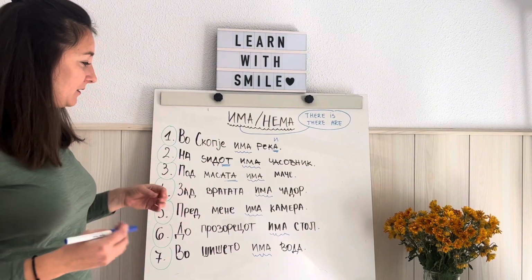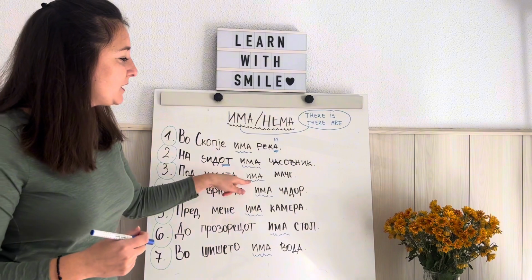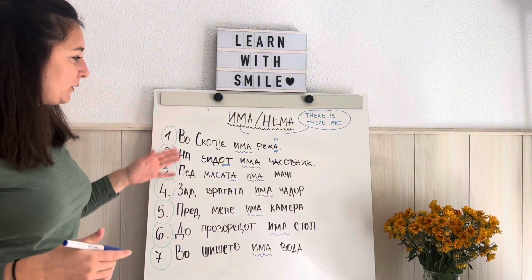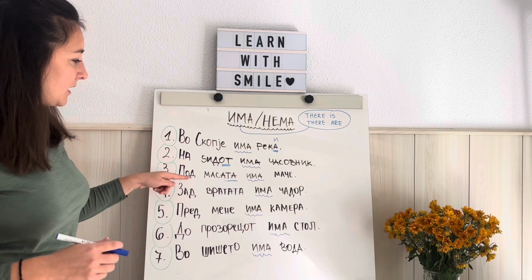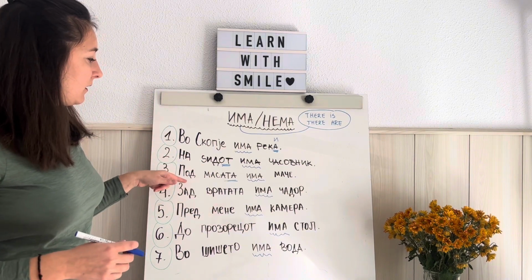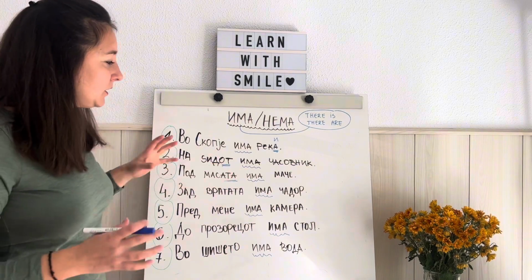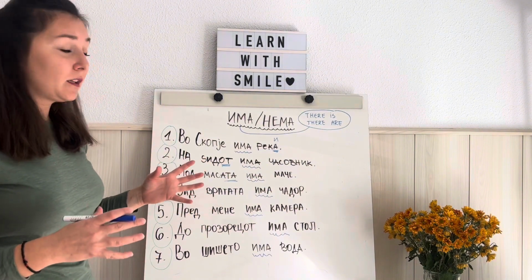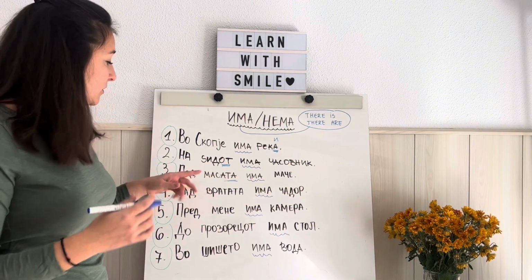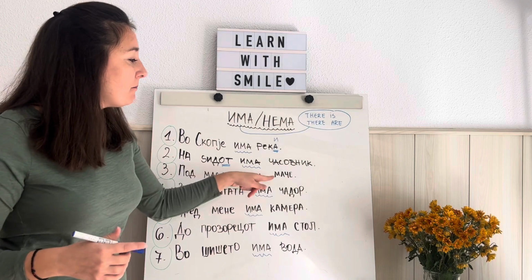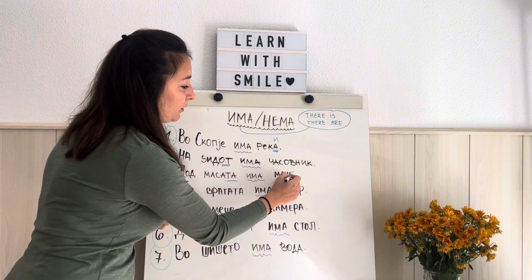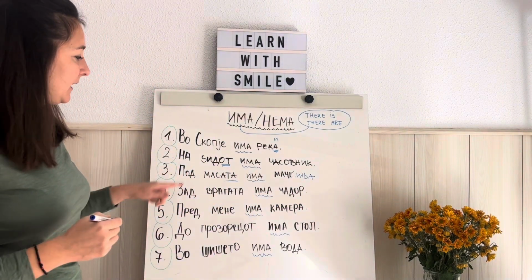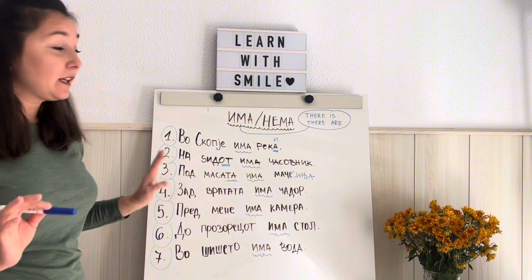But in Macedonian, under the table there is a cat. Okay? And it's the same rule as in the previous examples. If I want to make it plural, I'm not going to change this part. I'm only going to change the number of the noun, mache. I'm going to make it plural. So, под масата има мачиња. We are not going to change има.